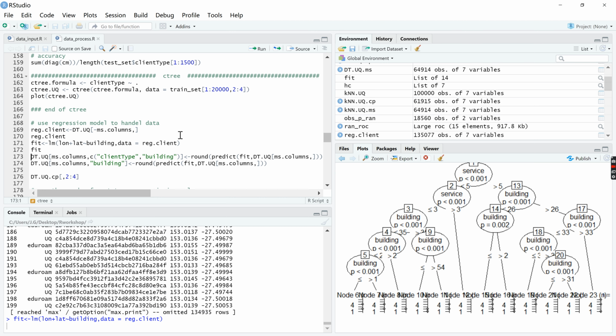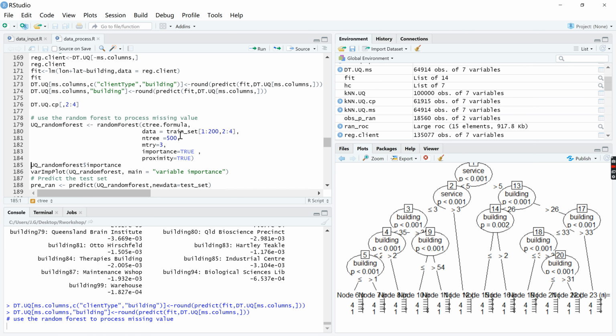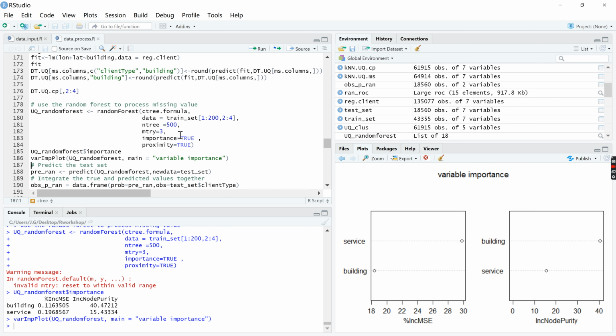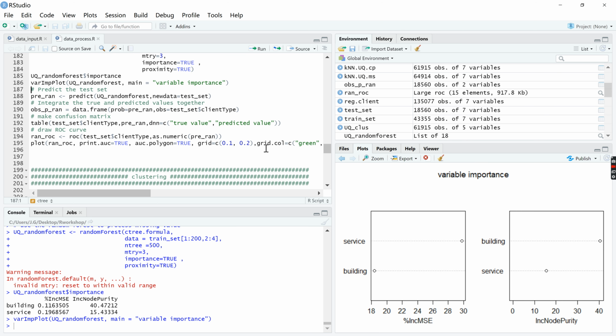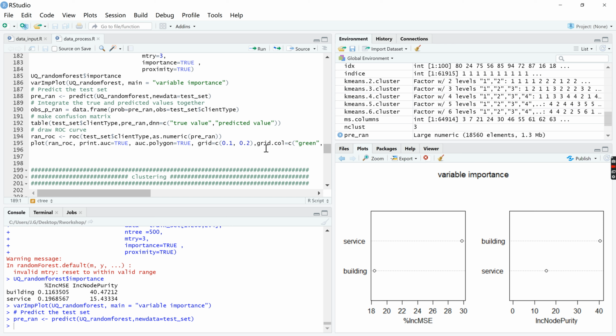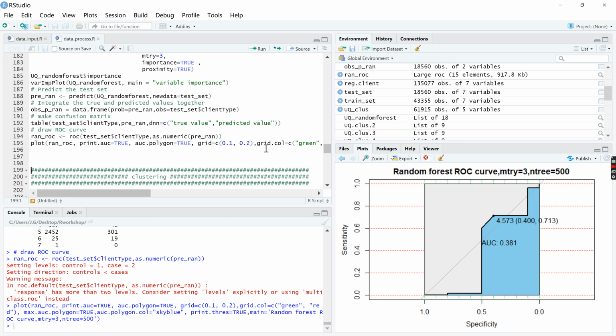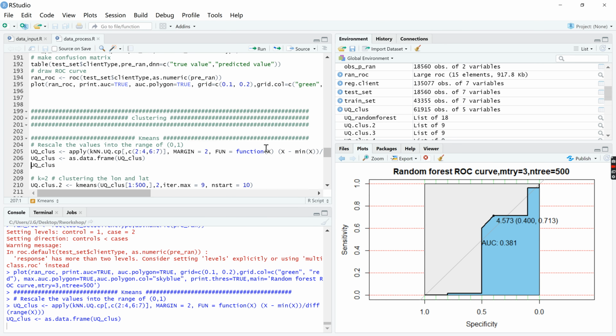I also use the random forest, which is an updated version of the decision tree. You can see the variable importance. You can use the service and building to predict the user's client type, for example, the students, the teachers, or something else. This is the importance of the variables. You can have a look if you are interested.